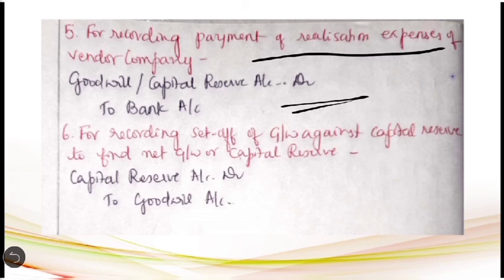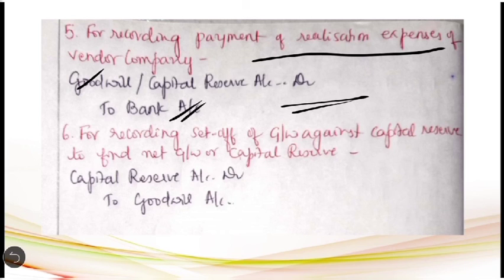If you get goodwill in the second entry as a balancing figure, the entry for paying the realization expenses will be goodwill account debit to bank account. On the other hand, if you get the credit balancing figure, that is capital reserve, in that case the entry will be capital reserve account debit to bank account.